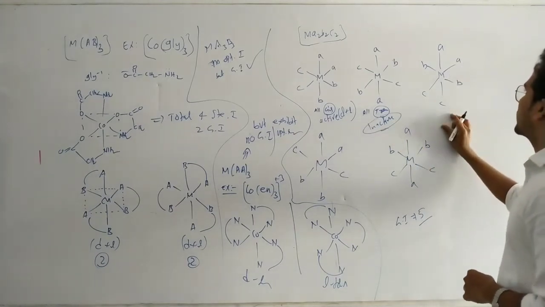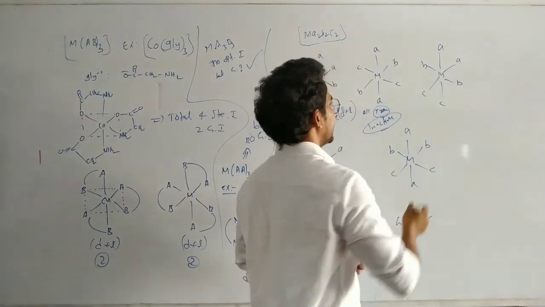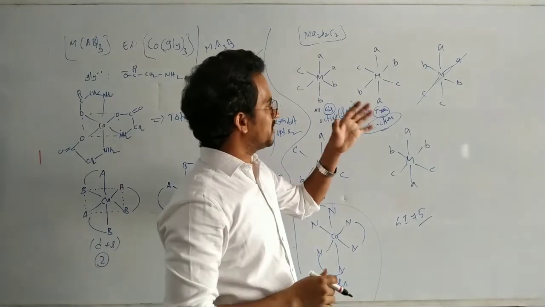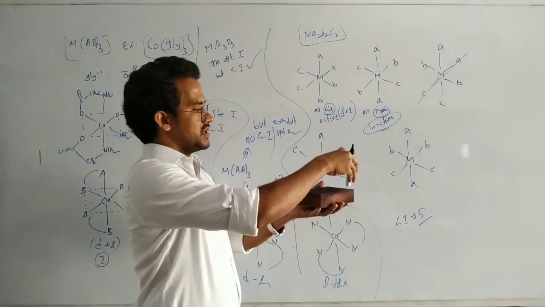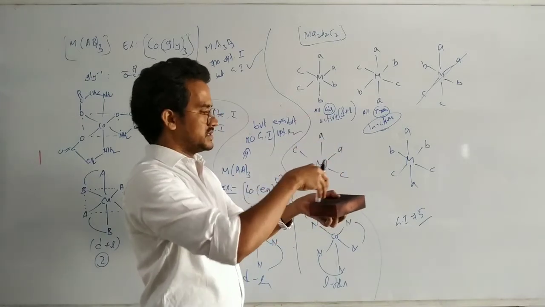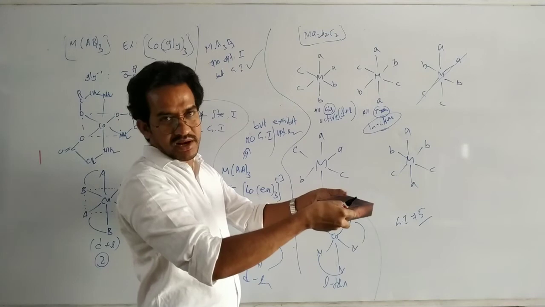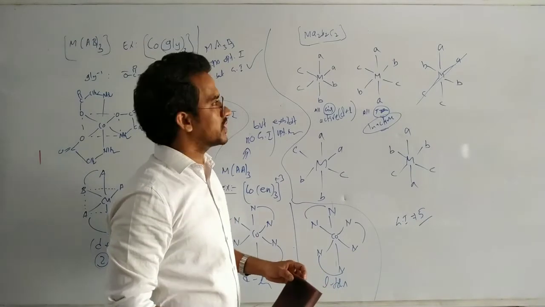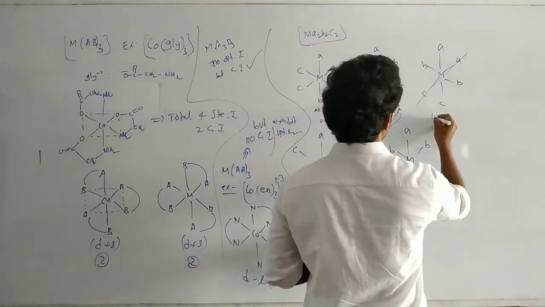Now coming to this one again. If you take the plane of symmetry diagonally, like this, with metal atom, A and C, and A and C, these two B ligands are similar, and the molecule is cut into 2 equal halves. Just imagine like that. So it is optically inactive.